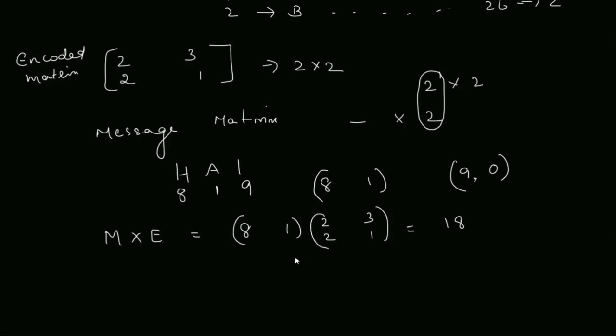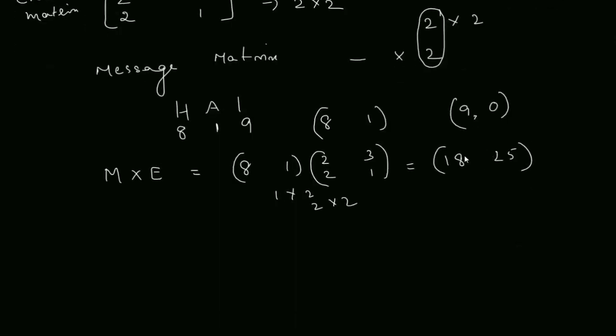18, isn't it? This is actually a 1 by 2 and 2 by 2 matrix, so it's a 1 by 2 matrix. Now this is 8 into 3, 24 plus 1, 25. So I got the matrix 18, 25.